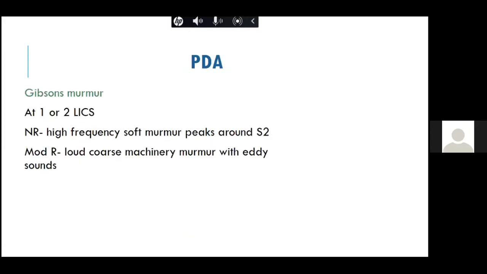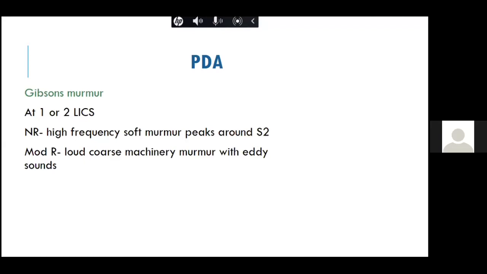Now let's discuss something about the patent ductus arteriosus, which is the most common continuous murmur which we hear. In patent ductus arteriosus, we get a continuous murmur. It is usually almost like a grade 5. So the continuous murmurs are not graded. We usually say grade 5 because you can hear it without the stethoscope on the chest wall. So it's that high frequency. It is also known as Gibson's murmur or the machinery murmur, because it sounds like machinery, and it is called Gibson's because it was first described by Gibson.